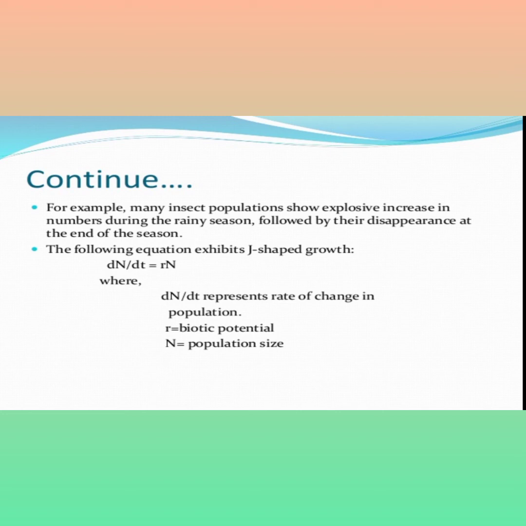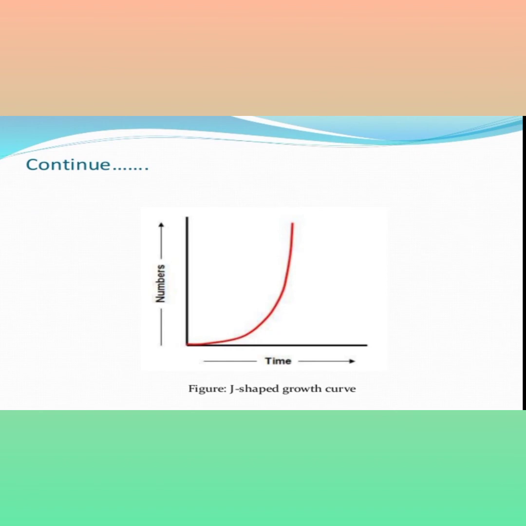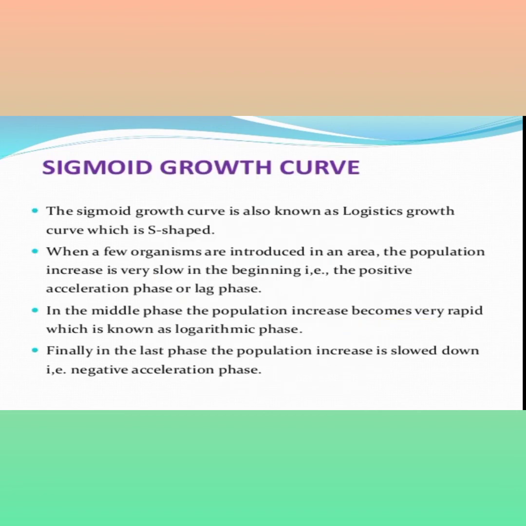This can be calculated by dN/dt = rN, where N represents the population size, r the biotic potential, and dN/dt the rate of change in population. This is the J-shaped curve, also known as the exponential growth curve.